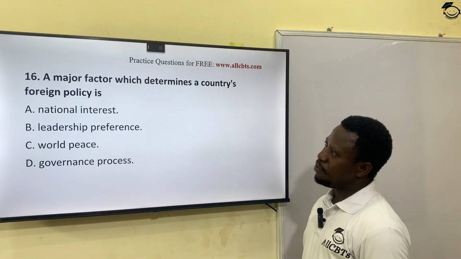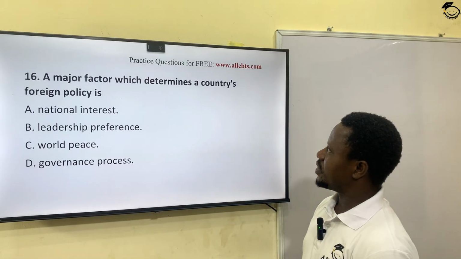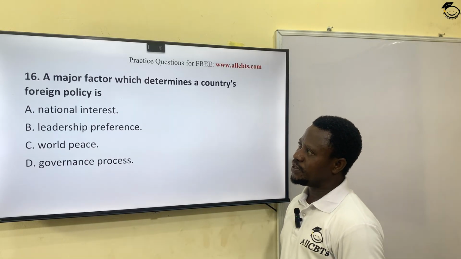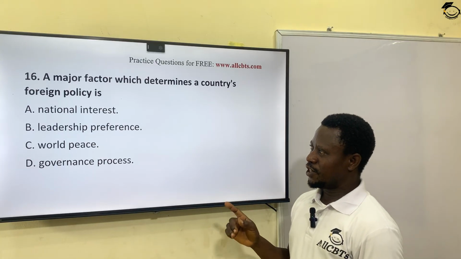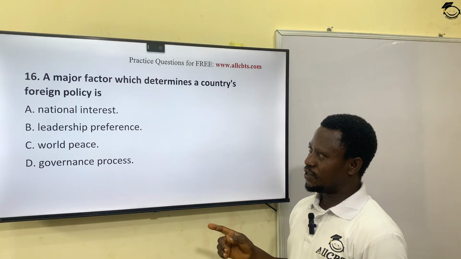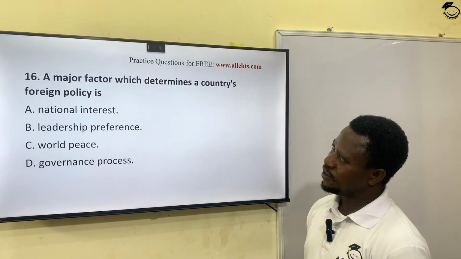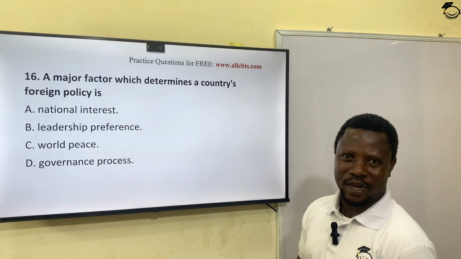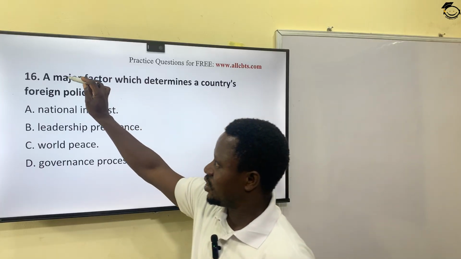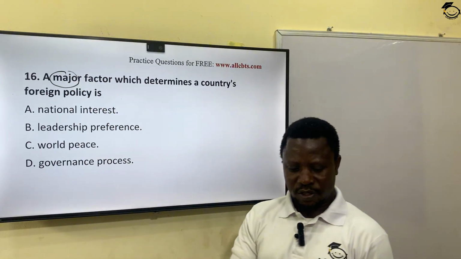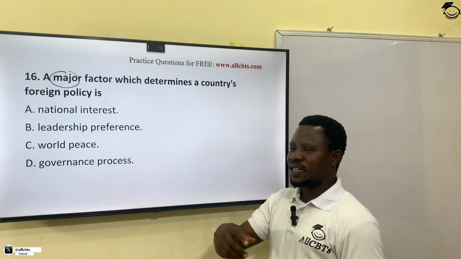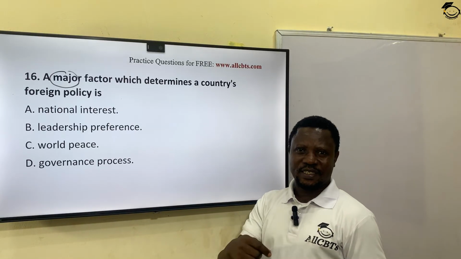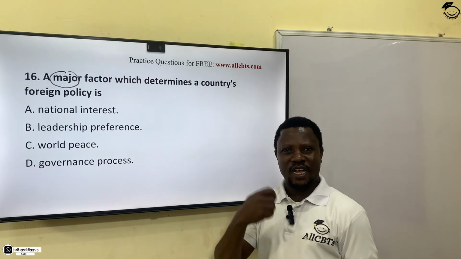Okay, a major factor which determines a country's foreign policy is A, national interest, B, leadership preference, C, world peace, D, governance process. Please take note from this question, I always like to highlight the adjective. There's an adjective here, major. Major means the fundamental principle. It means the main components that decide how foreign policies are being made.